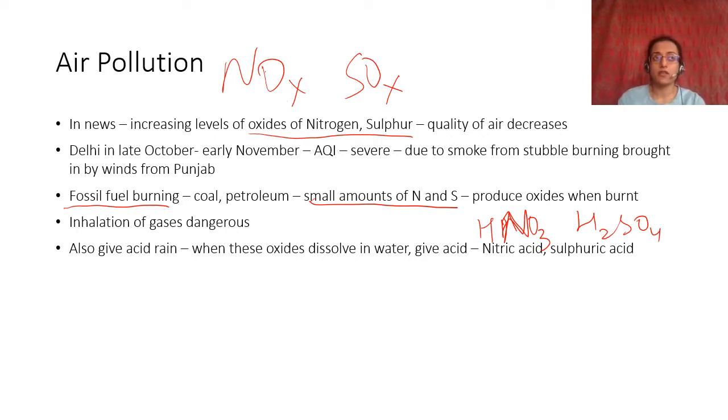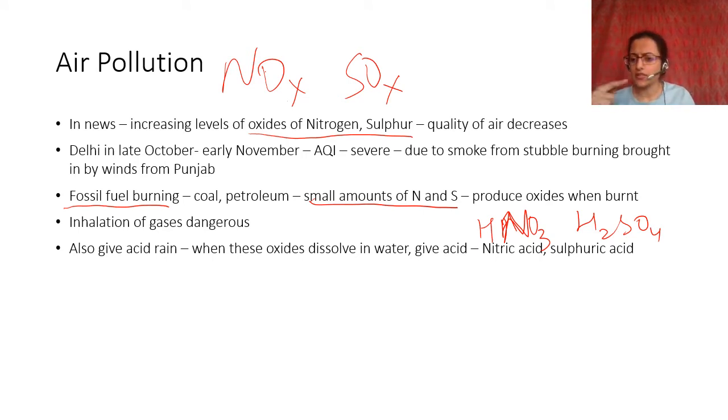And many years ago there was a very big issue in Agra, where the Taj Mahal started getting brown, and it was a problem of this acid. So you know what marble is? Marble is calcium carbonate. Calcium carbonate is a salt, a base, right? So carbonate of calcium could react with nitric acid or H2SO4, and that could degrade the marble. So that was a big problem.